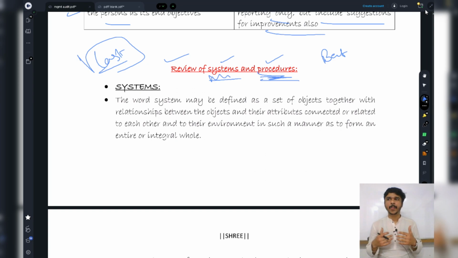So if I say I am producing the bag, my organization's system includes purchasing the raw material, manufacturing, inspecting quality, producing, selling, everything. So basically all the procedures, when we attach and integrate them in their entirety, they become functional, they become systems, right?